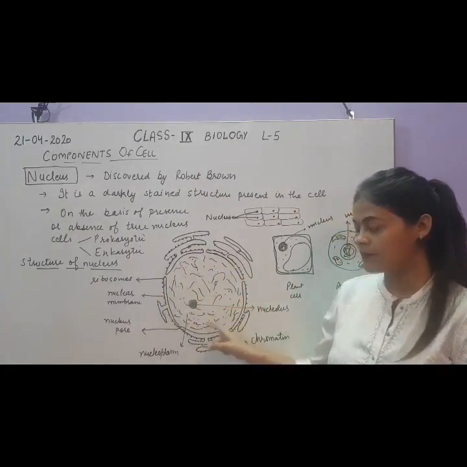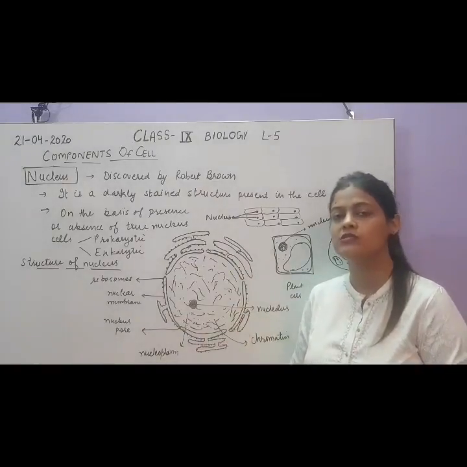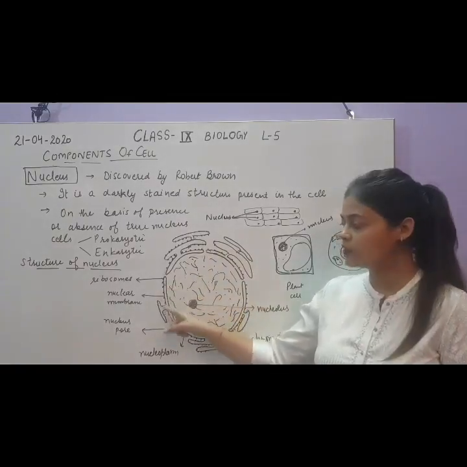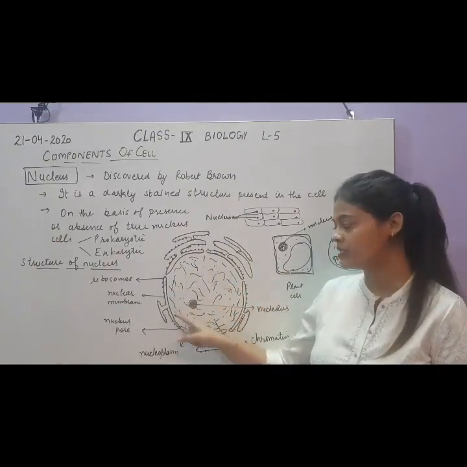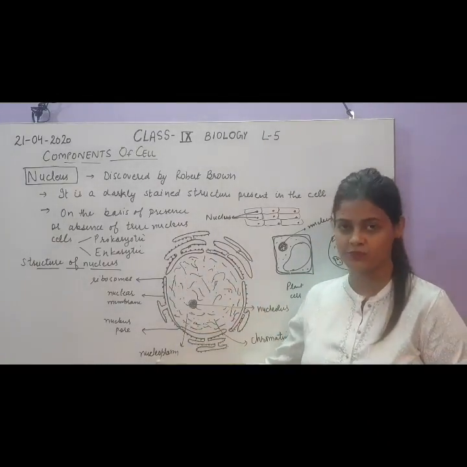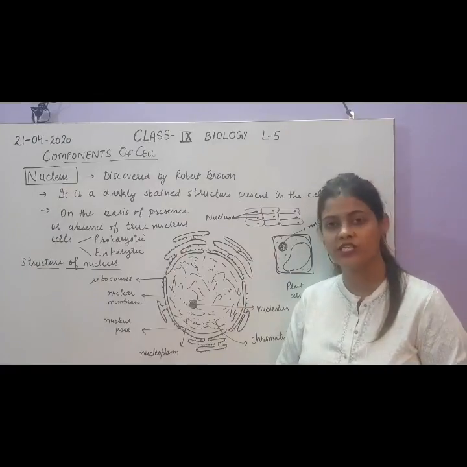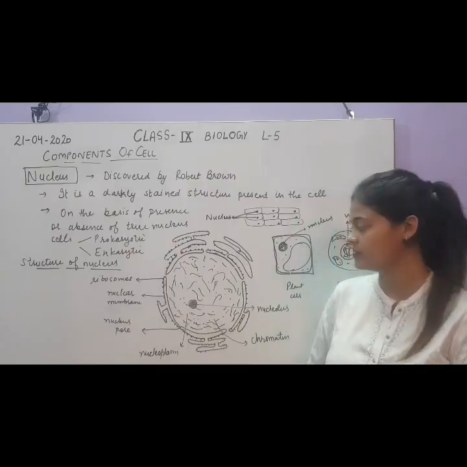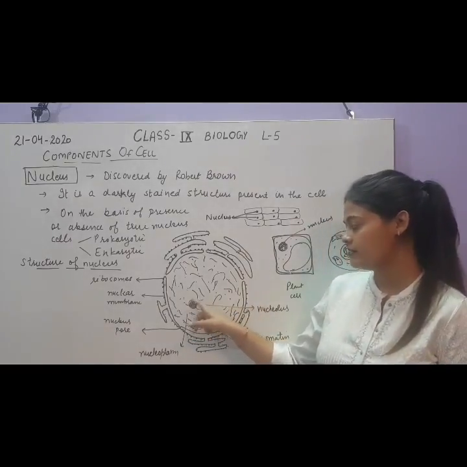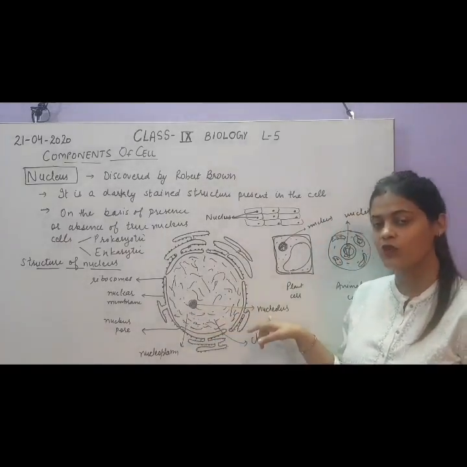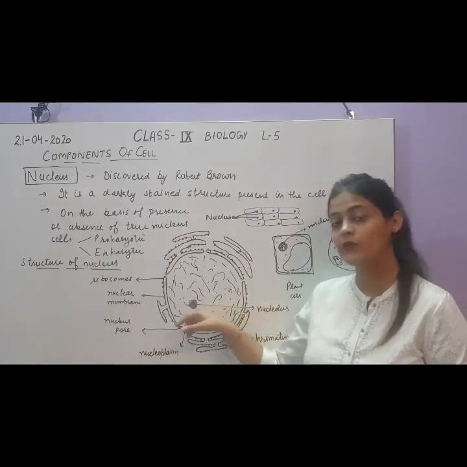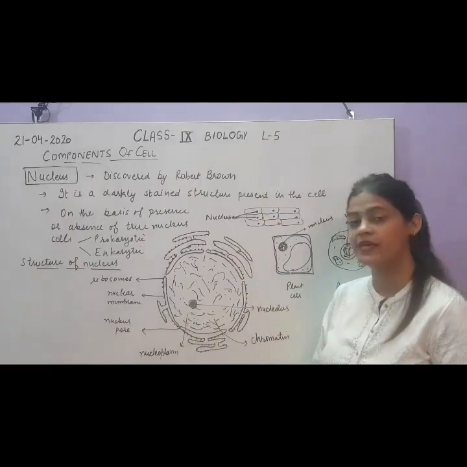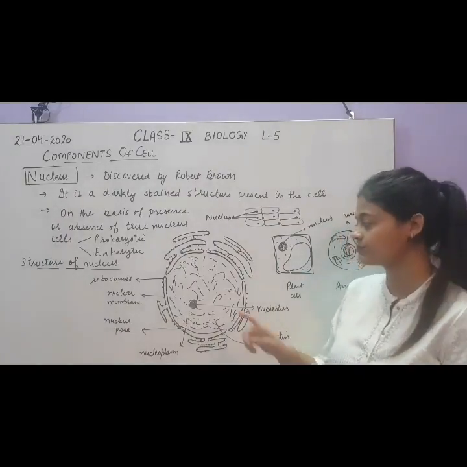Now inside the nuclear membrane, like a cell has enclosed a cytoplasm, which is a fluid substance, liquid substance, similarly, the nucleus encloses a fluid substance, which is called nucleoplasm. तो जो सेल के अंदर होता है उसको साइटोप्लाज्म बोलते हैं, और जो न्यूक्लियस के अंदर होता है उसको हम क्या बोलते हैं? न्यूक्लियोप्लाज्म. And inside this there is a darkly stained structure which is called nucleolus. It has many other molecules, proteins, which makes it a darkly stained structure.